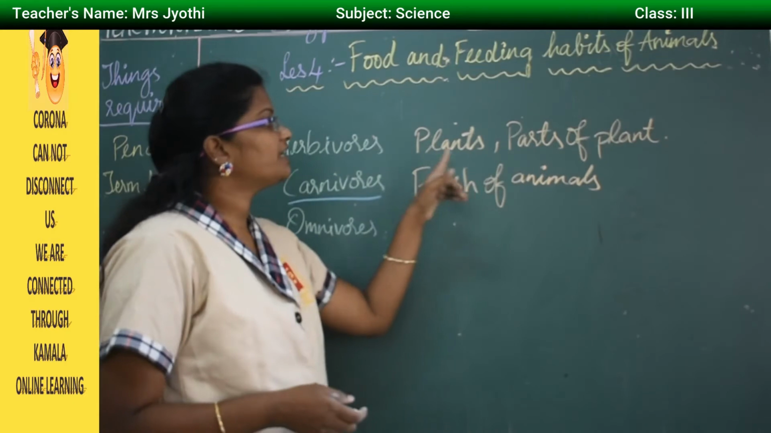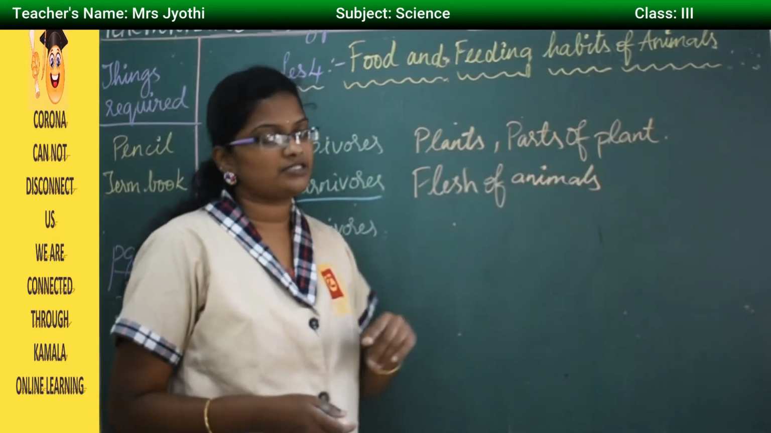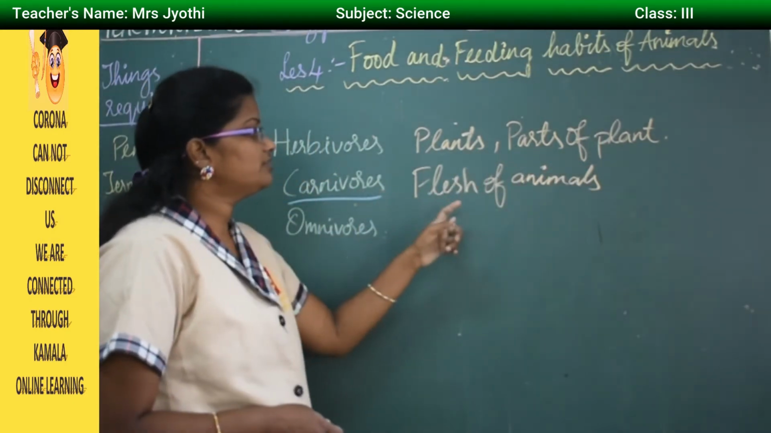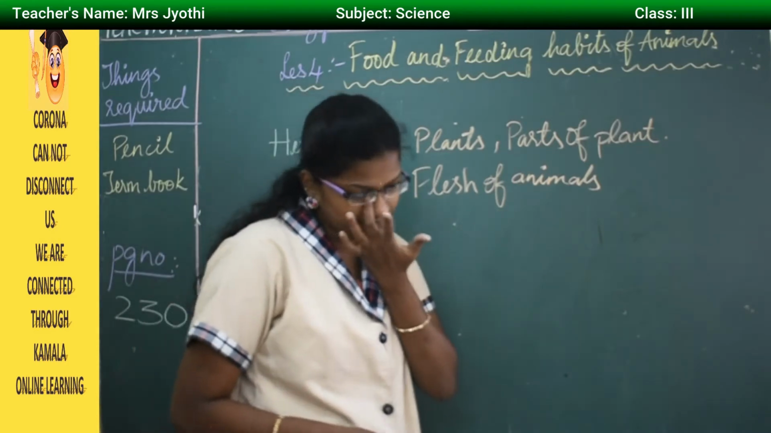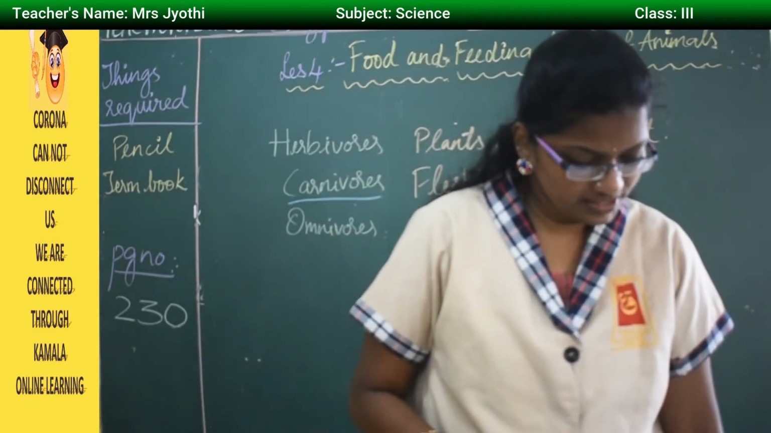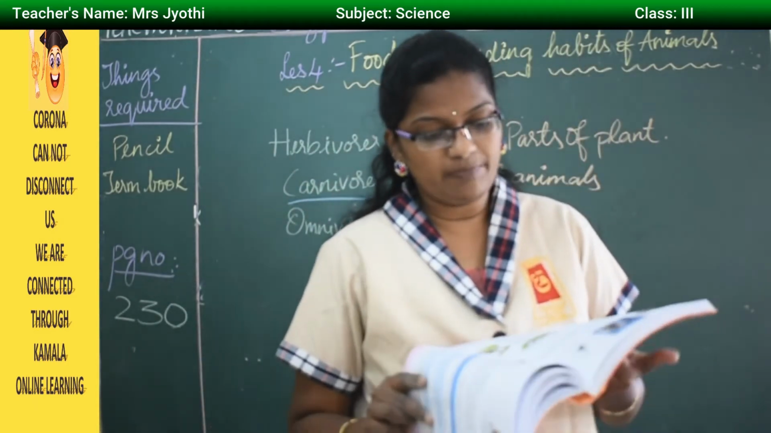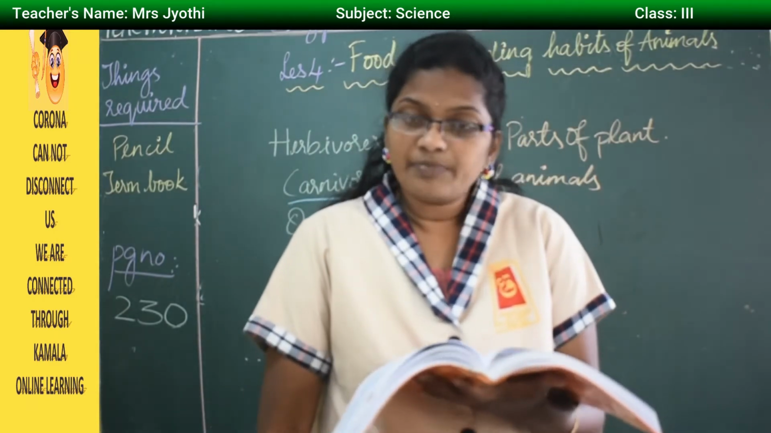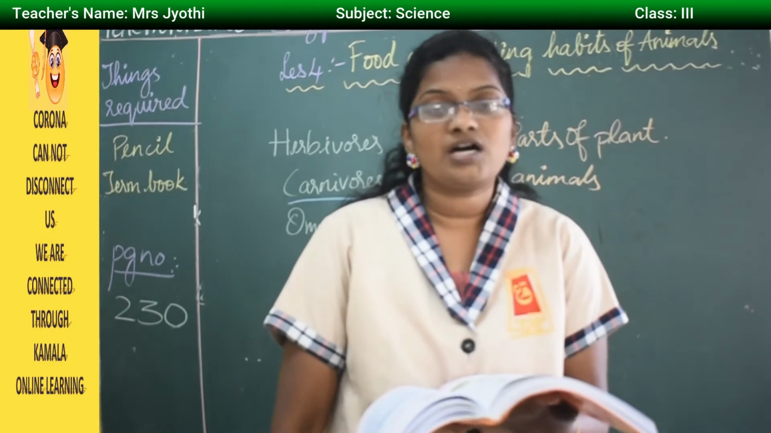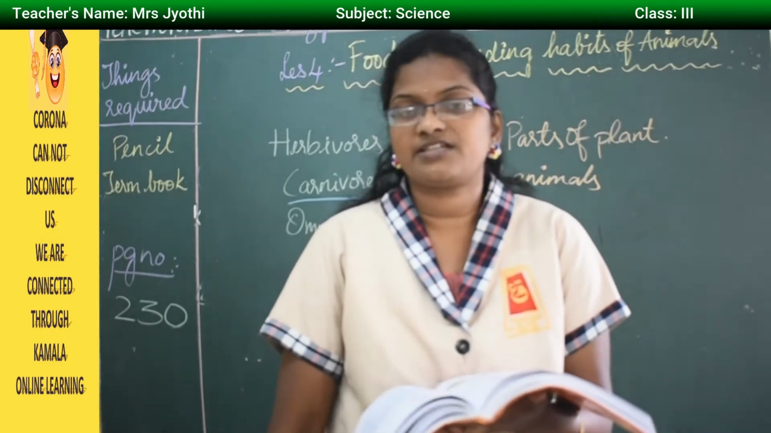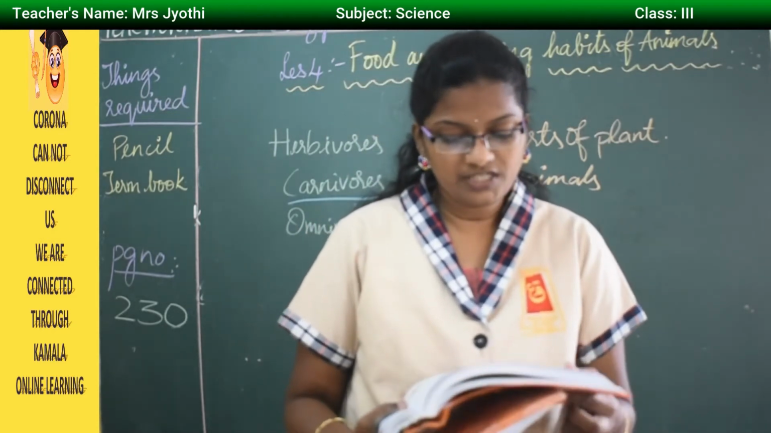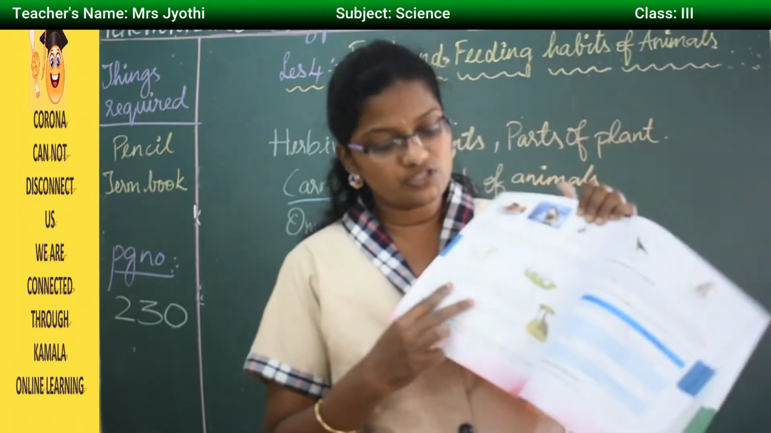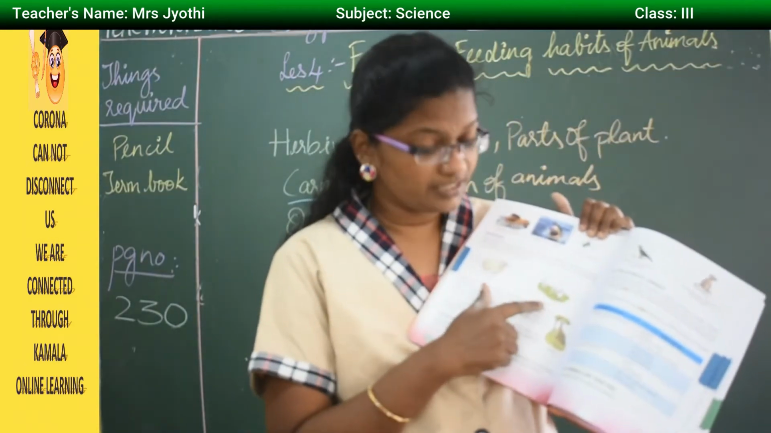So herbivores, they eat plants and different parts of plants. Carnivores, they eat the flesh of animals. Here you can see the examples: the giant panda, then sheep and zebra, then giraffe, cows, buffaloes, and even elephant. So here in the picture you can see a picture of a sheep and a cow.